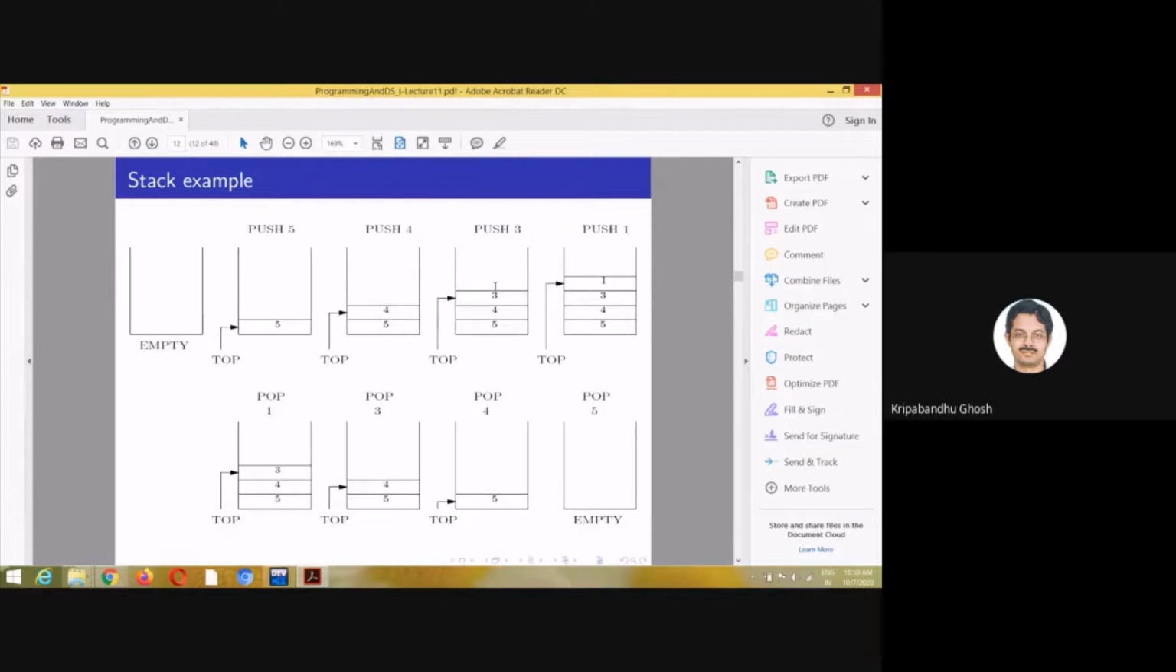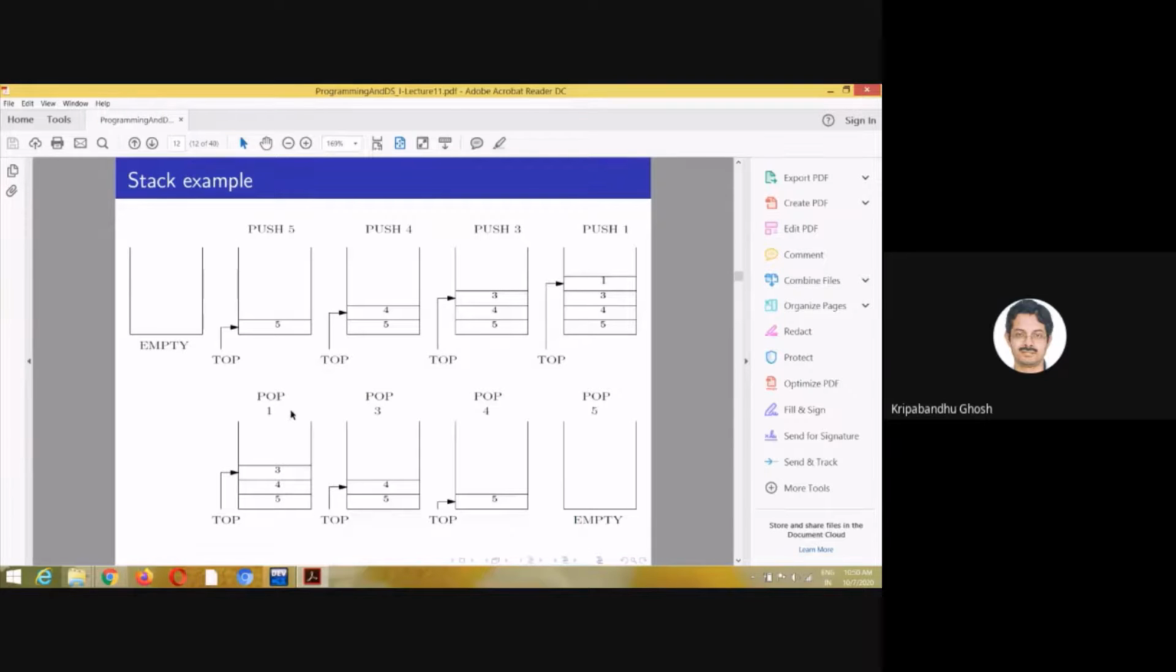Then I have pushed 3. Then I have pushed 1. So the stack is 1, 3, 4, 5. This is the top and this is the element under it: 3 is under 1, 4 is under 3 and 5 is at the bottom. So you cannot access 3, 4 and 5. And the pop operation is the delete operation. It can be done from the top only. You can push these values, push 5, 4, 3 and 1, but you cannot pop a particular value. You have to pop only the first element, the element at the top.